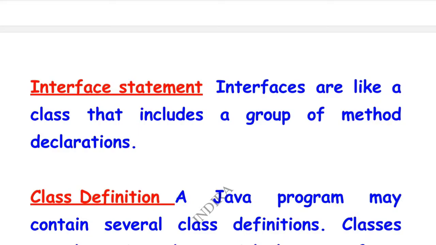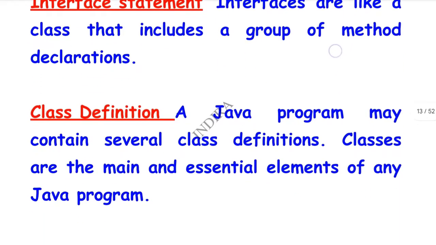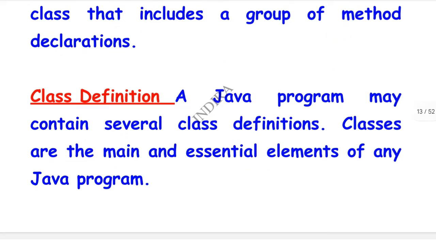And coming to our topic, next one is the interface statement. An interface is like a class that includes a group of method declarations. If you want to use methods like method overloading, method overriding, we use this interface statement. And next one, class definition. Class definition is nothing but that a Java program may contain several class definitions. Classes are the main and essential definition of any Java program. Here a class is nothing but a collection of objects only.